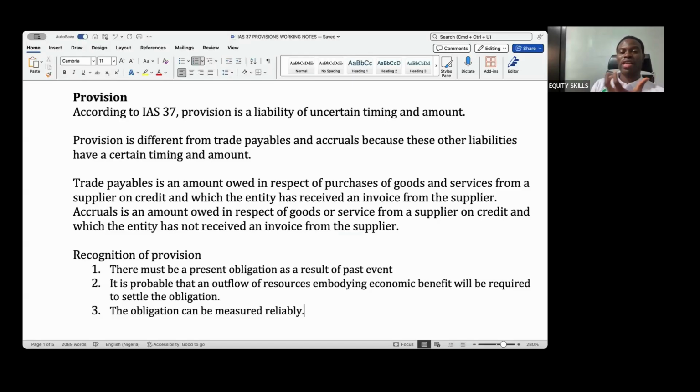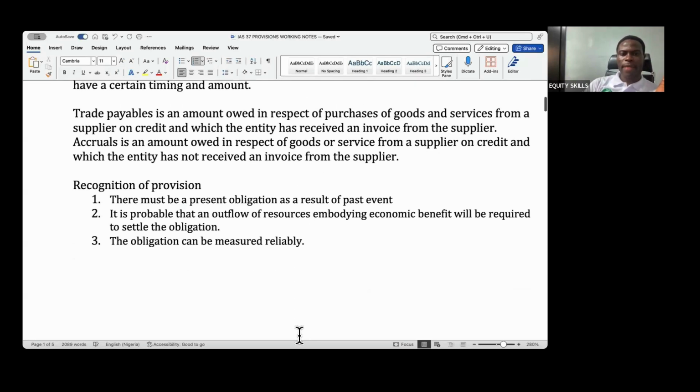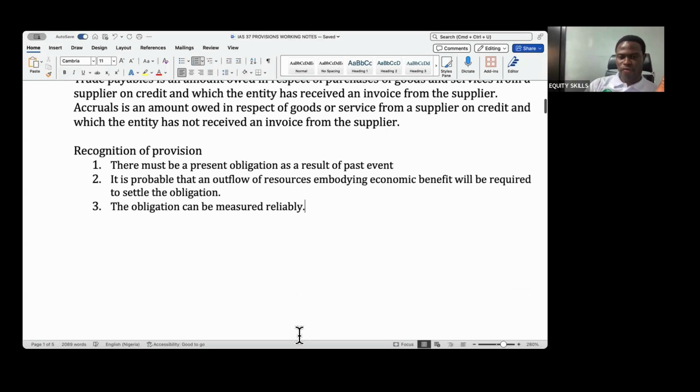This is what determines the timing, even though the timing is uncertain. If you look at these three, they will inform you of when you're supposed to recognize it in your books. And these three must be present, all of them. If they are not all present, then you cannot recognize it as a provision. You are probably going to recognize it as something else. Definitely not a provision. But if these three are present, then of course you will be able to recognize it as a provision. Okay, so we have cleared recognition of provision.